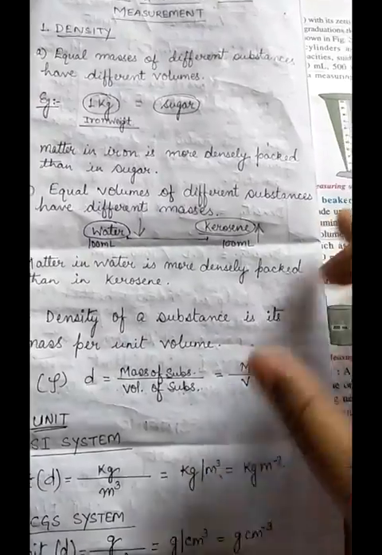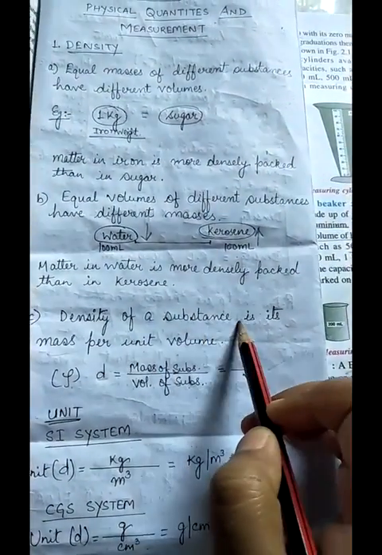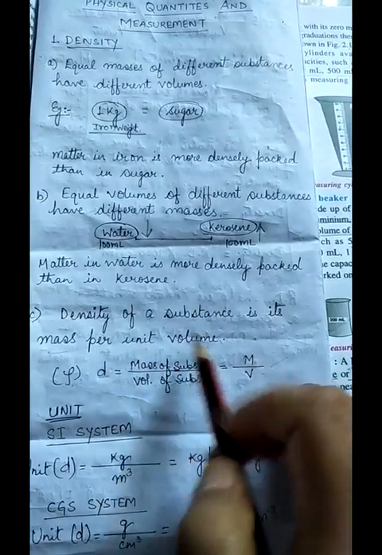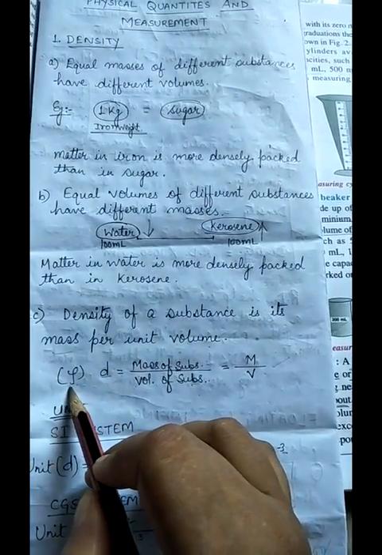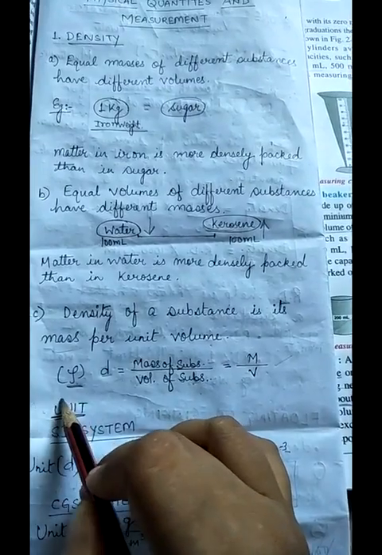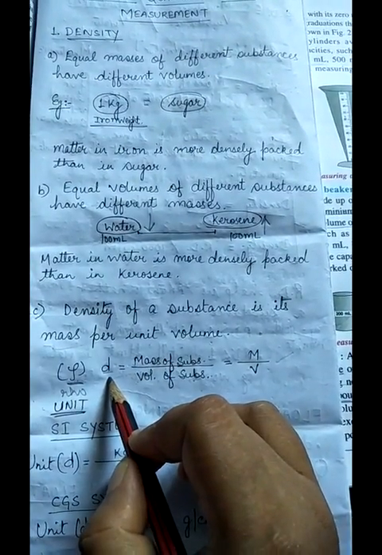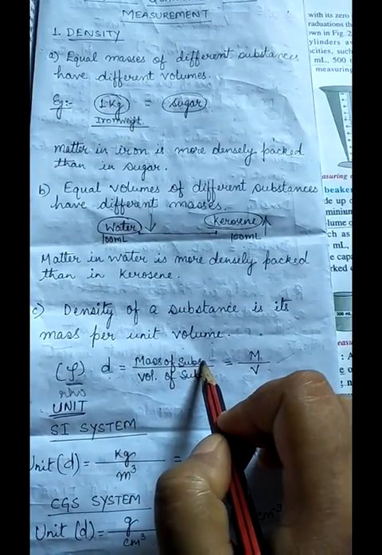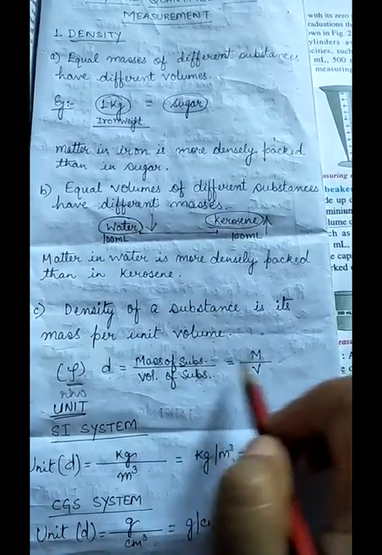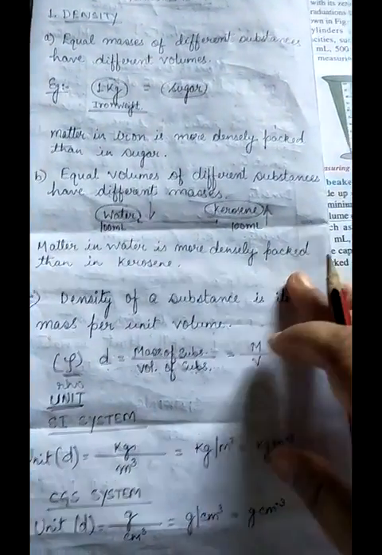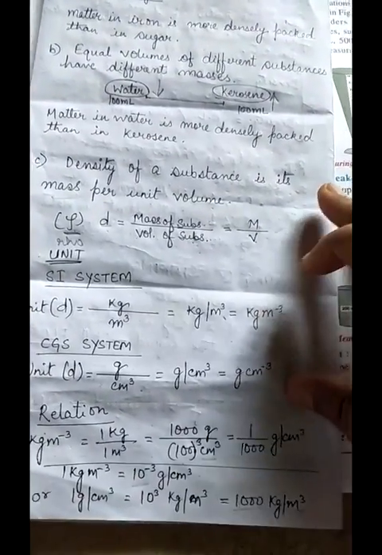It is defined as: density of a substance is its mass per unit volume. It is denoted by rho, and it is given by d is equal to mass of substance upon volume of substance, that is m upon v.